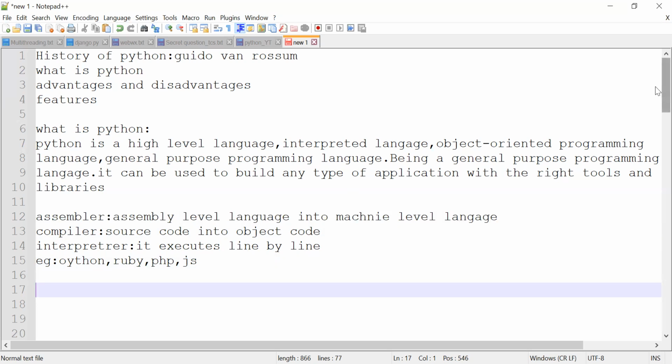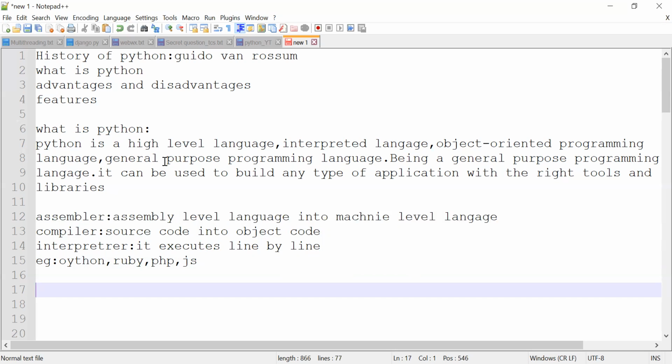Next, many people have a doubt about the difference between an object oriented language and a procedure oriented language. The main difference between an object oriented language and a procedure oriented language is security. Security is the main difference.